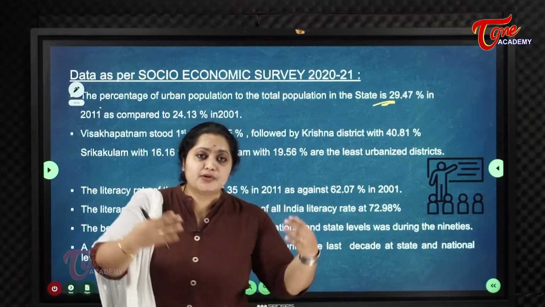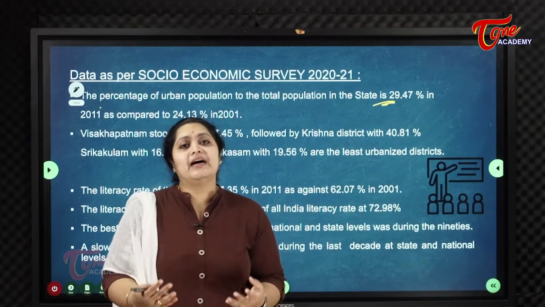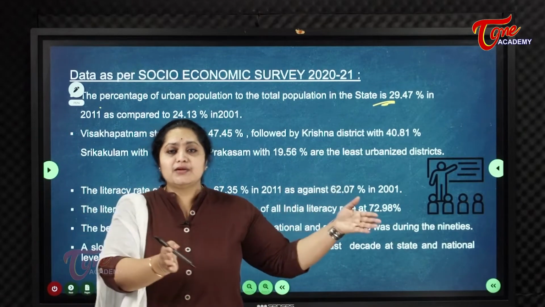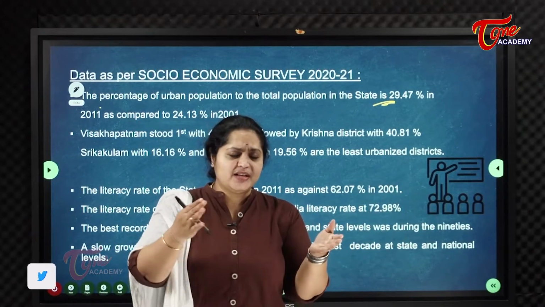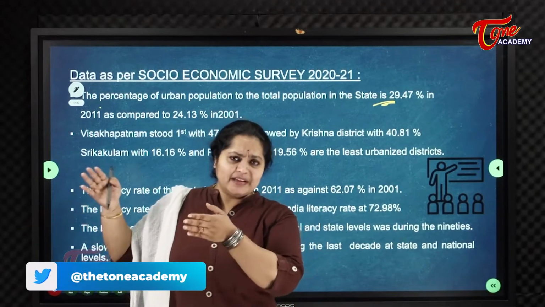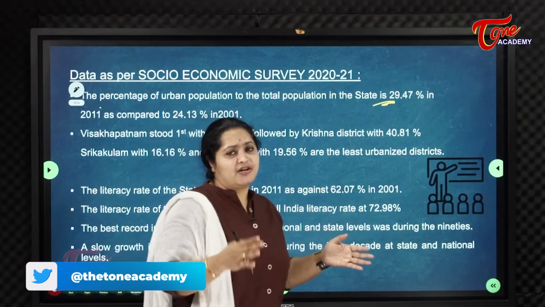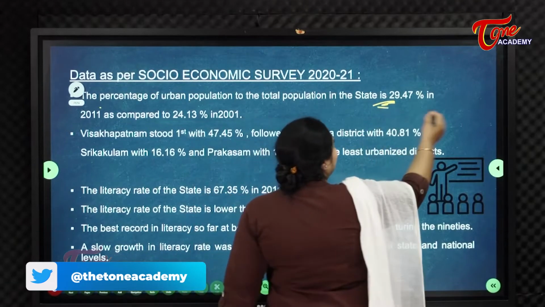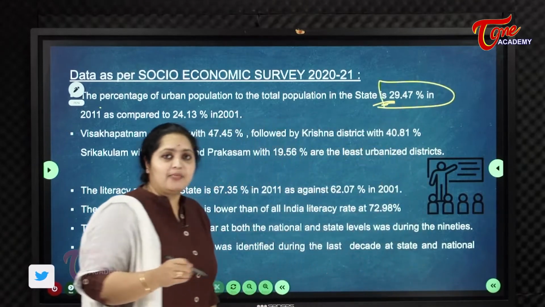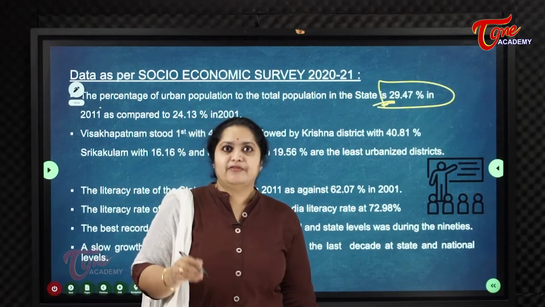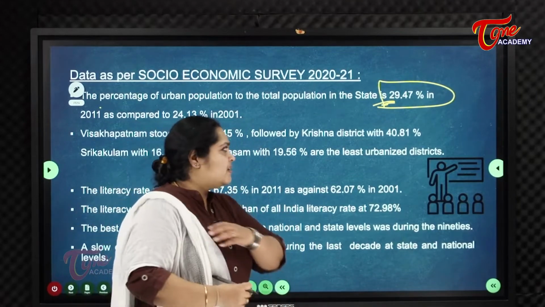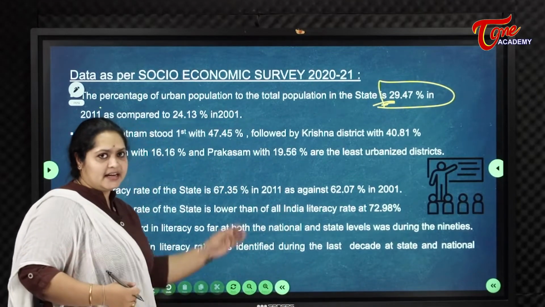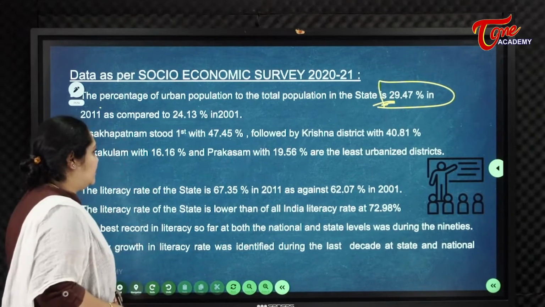Everyone is interested in migrating or settling in urban areas, because in villages people are losing their traditional skills, agriculture and other things. So they prefer to travel to urban areas for employment, better living, better facilities and quality of life. So urban population has increased by 3%.